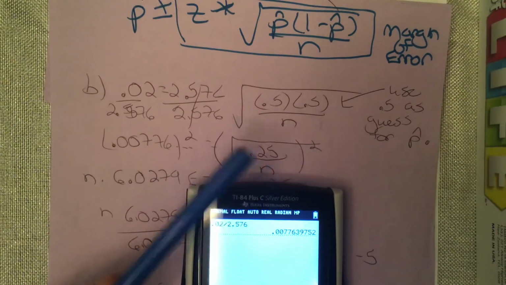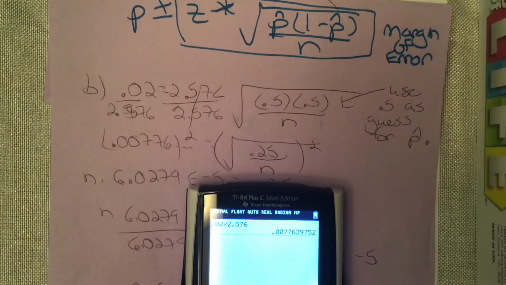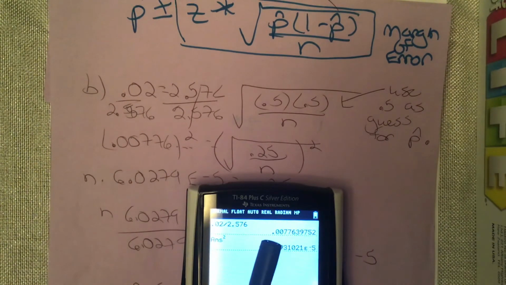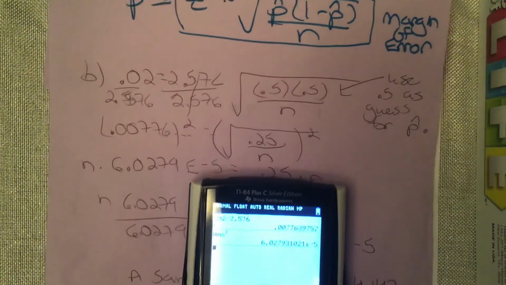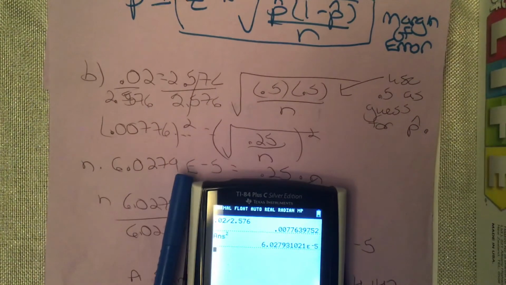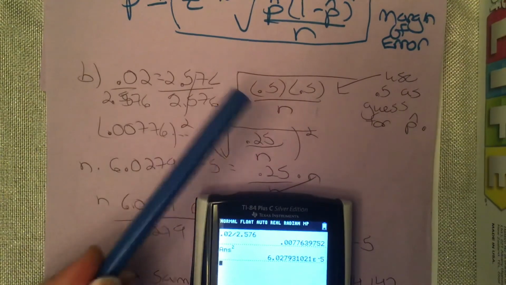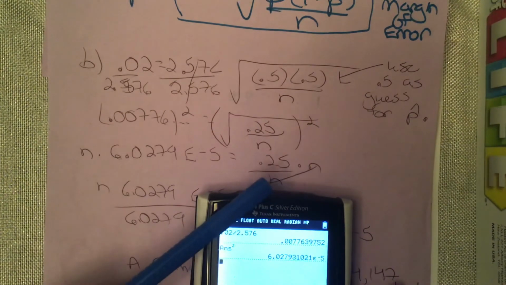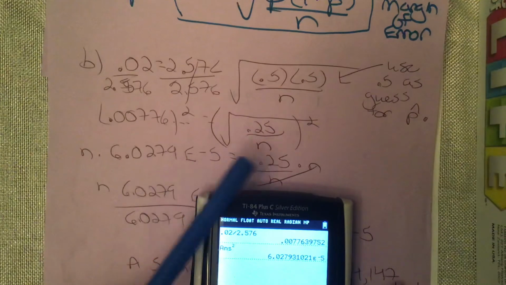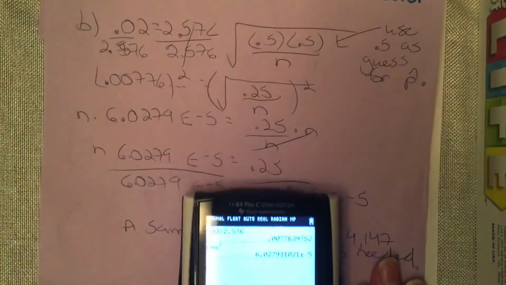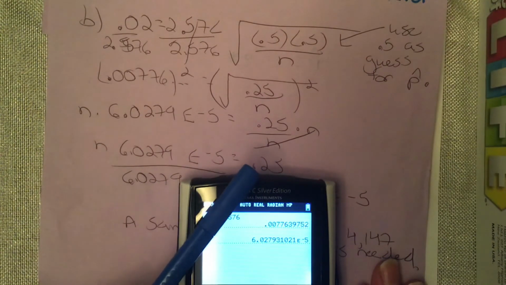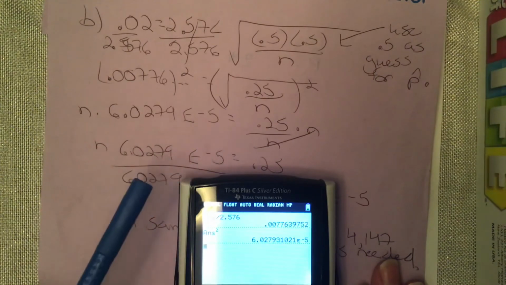So my next thing I wanted to do to both sides was get rid of the square root. So I squared both sides. On my calculator, I can just hit squared, and it'll square the answer. Okay. And notice it's in scientific notation. So again, just leave it in the calculator. I kind of wrote it out here, but you can just leave it in the calculator. And that would equal 0.25 over n. My goal is to get the n by itself. So what I did from there was I multiplied both sides by n to get that n out of the denominator. And that leaves me with this guy. n times this ugly number is equal to 0.25. So then what I would do from there is I would just divide both sides by that ugly number.